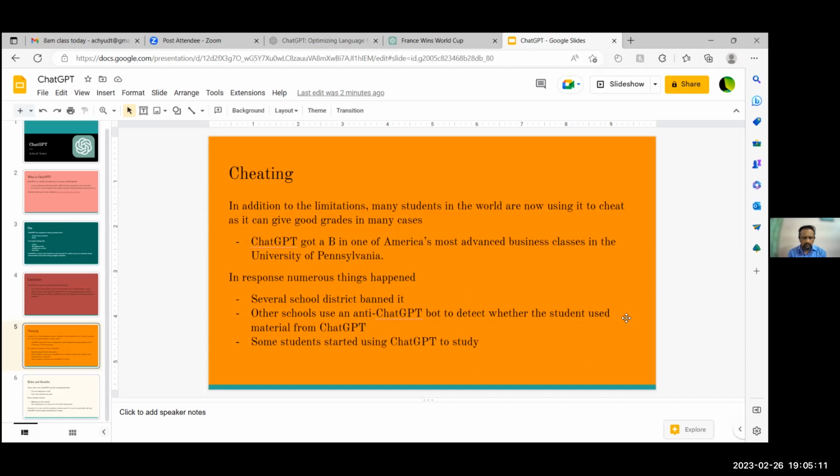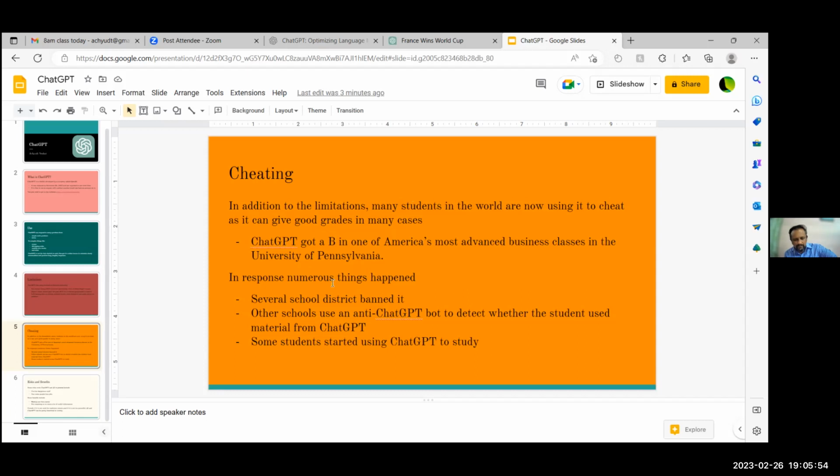It's the University of Pennsylvania's Wharton School of Business. Many people went to that school, including Donald Trump, who was a famous businessman and president, and Elon Musk, who I believe is right now the second richest person on earth. Many more of the largest businessmen in the world went to that school. So it's a major thing that a chat robot can get a B in a class, and it was in the most advanced of the business classes there. That is a major thing for ChatGPT and AI in general. That is an impressive achievement.